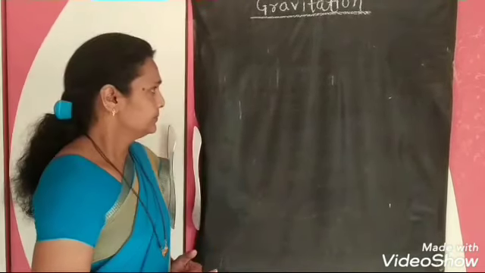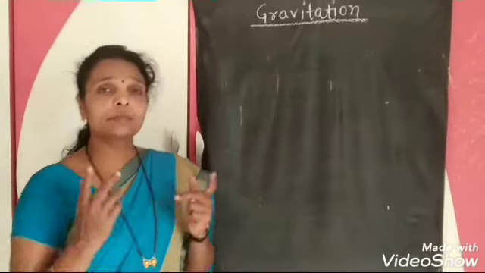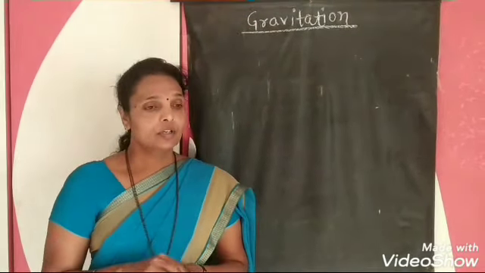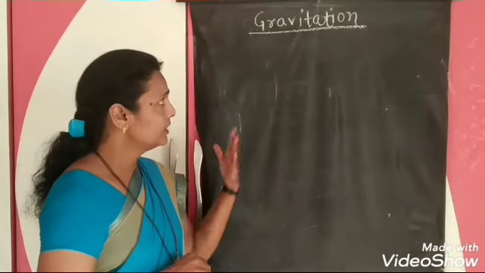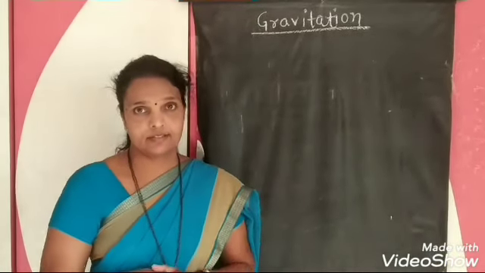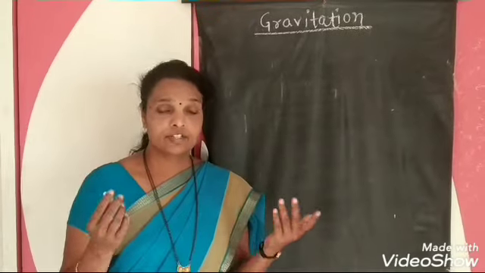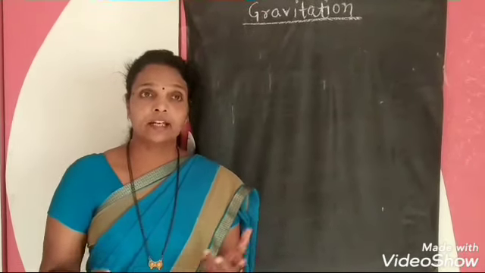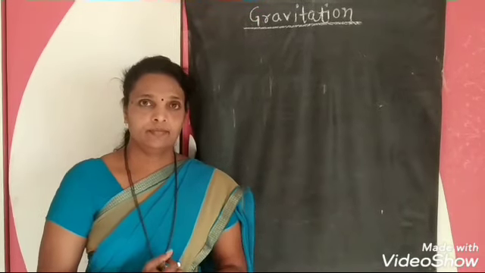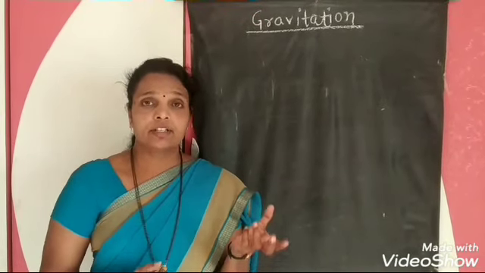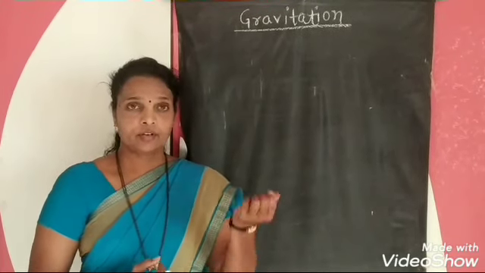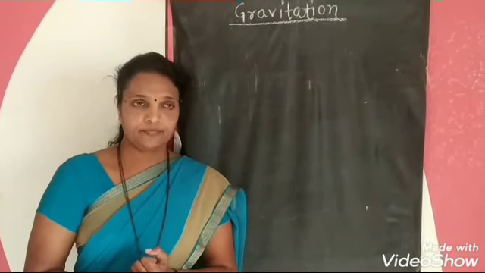Now sometimes we think about how some objects are present in space. Artificial satellites are there. Our natural satellite, the moon, is there. If there is a gravitational force, then why can't these objects fall on the earth?